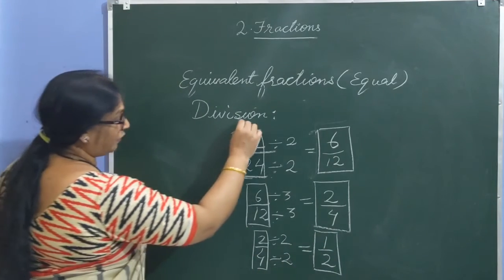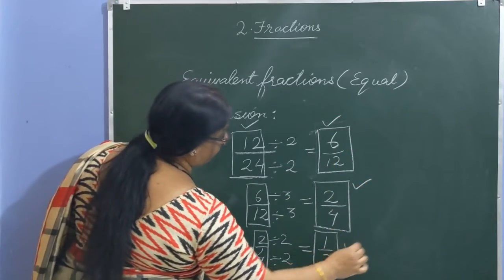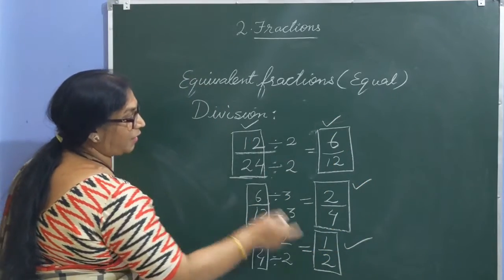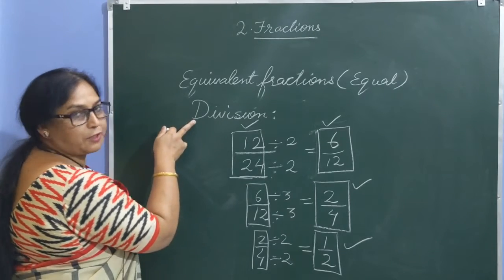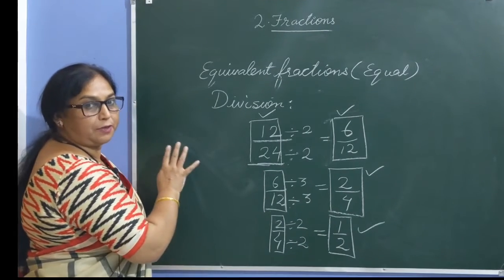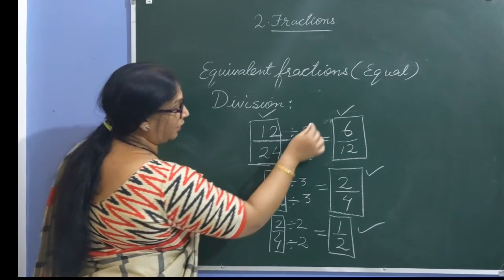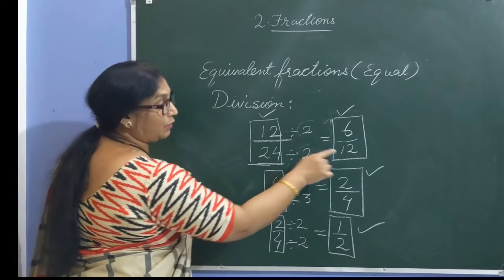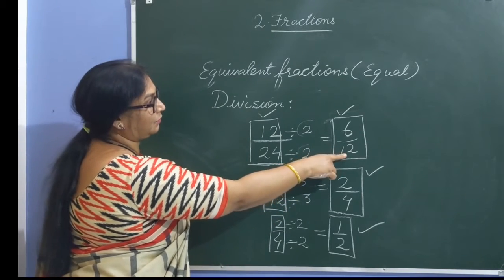So you can say 12 by 24, 6 by 12, 2 by 4, 1 by 2, all these are equivalent fractions which you have obtained using which method? Division method. Here we reach the result that whenever you divide the numerator and denominator by a non-zero number, its value remains the same and we can easily obtain the equivalent fraction.